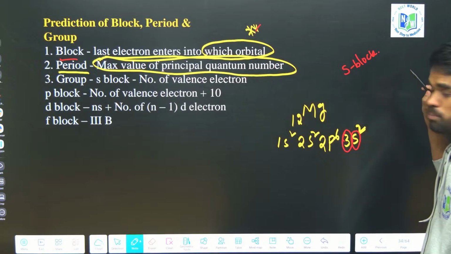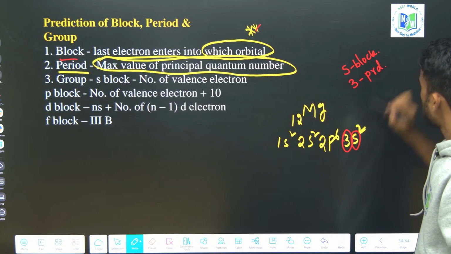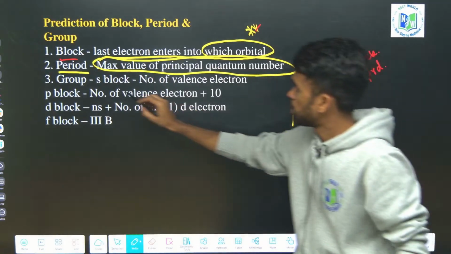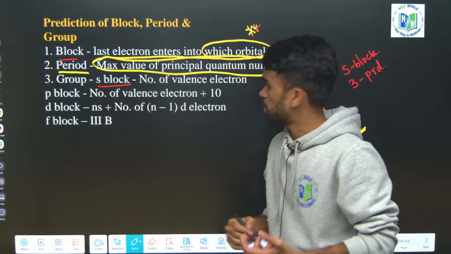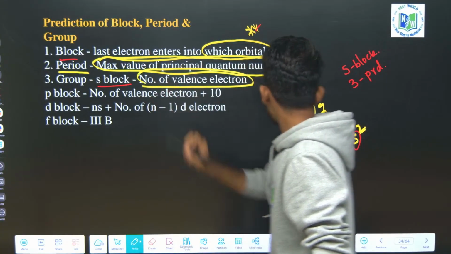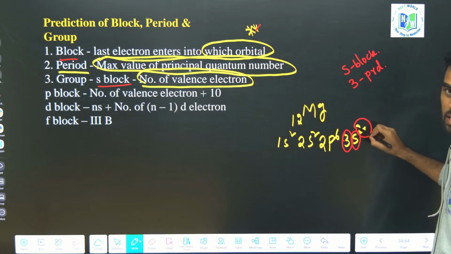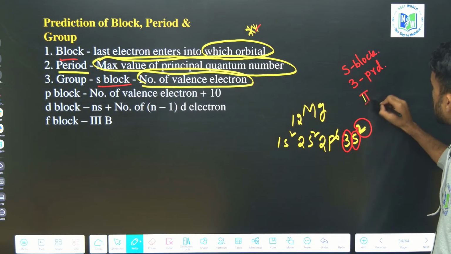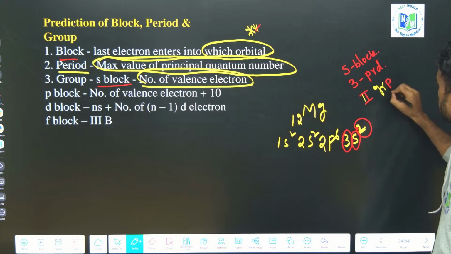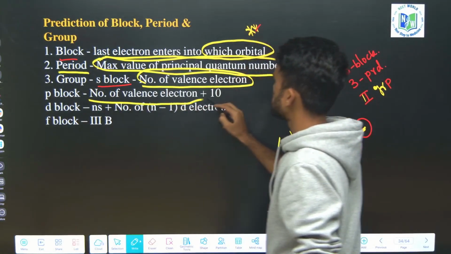This coefficient number we are seeing, 3, so it belongs to the third period. Okay, and next group, S block. How can we find it? For S block, it is the number of valence electrons. How many valence electrons are there here in S block? Here, 2 valence electrons, so it belongs to the second group. Okay, and then next for P block, number of valence electrons plus 10.